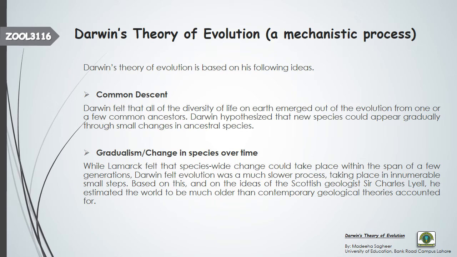While Lamarck felt that species-wide change could take place within a span of a few generations, thinking that evolution is a very fast process, according to Darwin, evolution was a much slower process taking place in innumerable small steps, right?